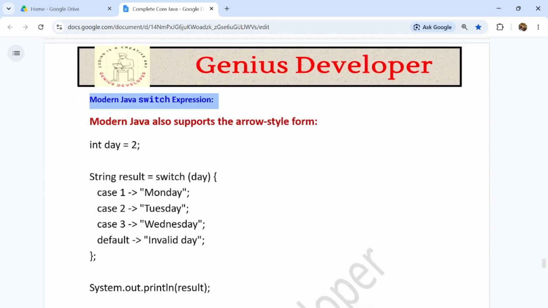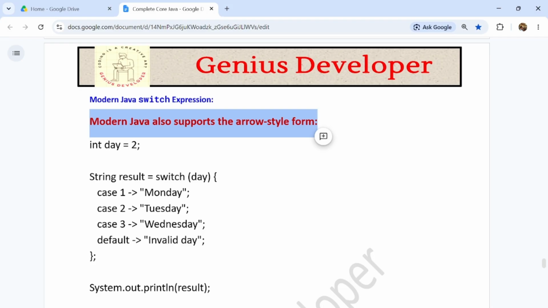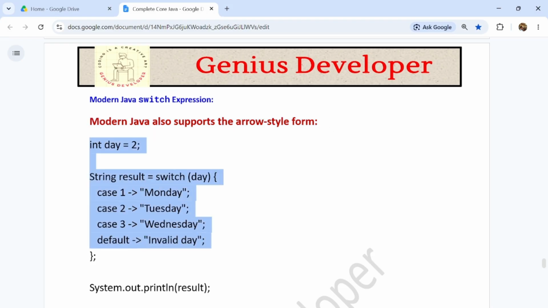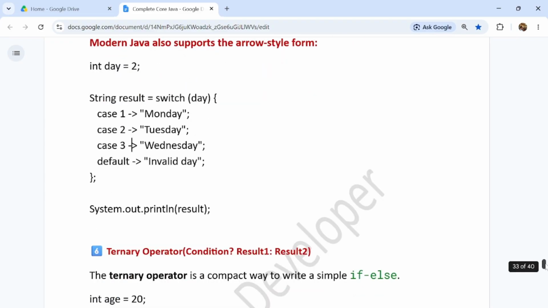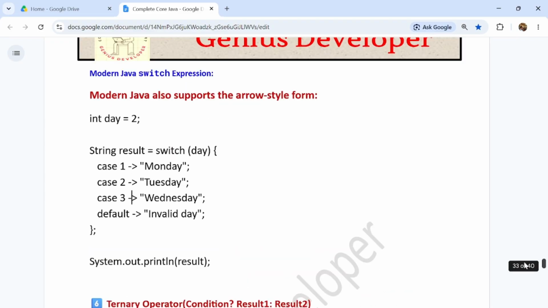Now if we talk about the modern Java switch expression, modern Java supports the arrow style form, guys. The above switch statement can now be written in this way using case 1 arrow Monday, case 2 arrow Tuesday, like that, in a more readable way, guys. It will print the result.